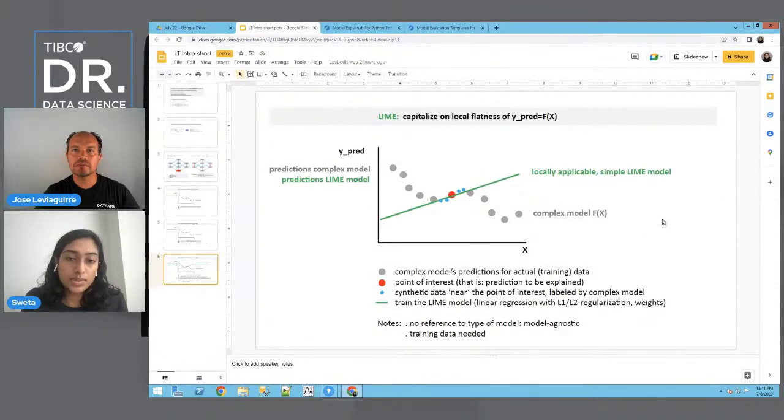Yes, because LIME is trying to fit a linear model in the small space right next to this point. So it's going to be testing out different combinations of data points, because the data set you have is not going to represent all combinations, and it's also testing out different combinations of features too. So it's trying to understand the data in this closed space right here, fitting a model through that, exactly.